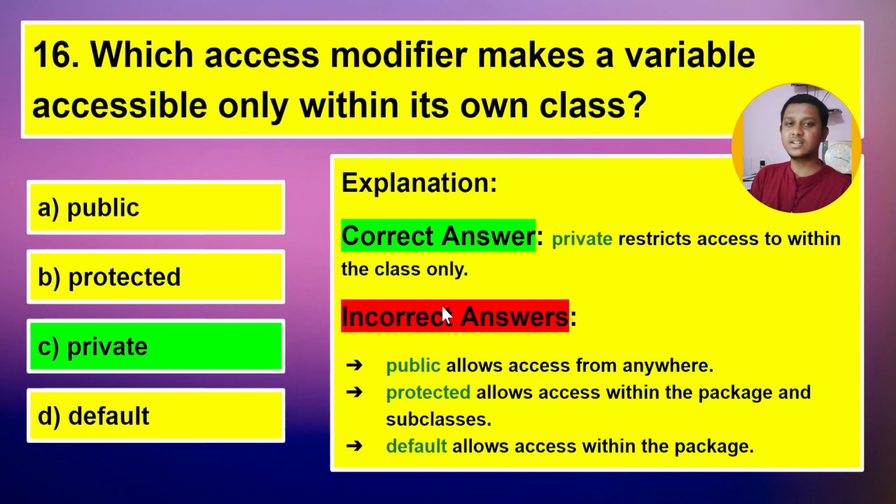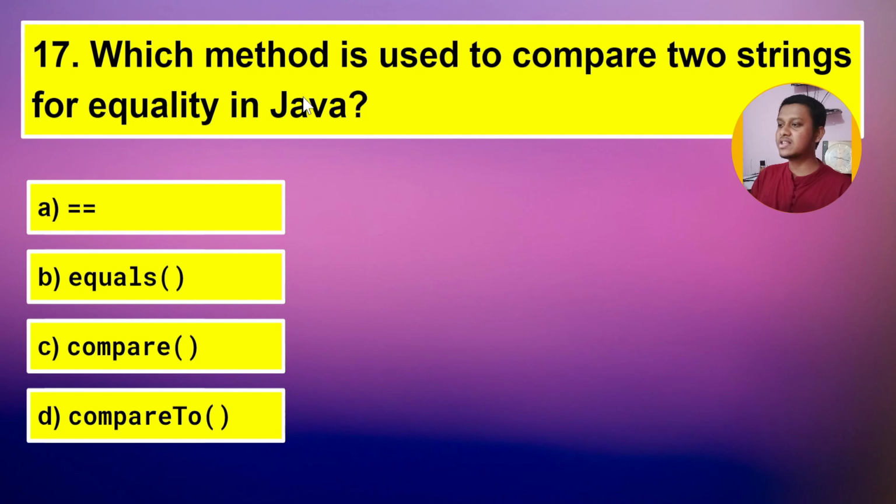So if a method or a variable is defined as private, then it can be accessed only inside the class. And the incorrect answers are public, protected, and default. As public allows access from anywhere, protected allows access within the package and subclasses, and default allows access within the package.